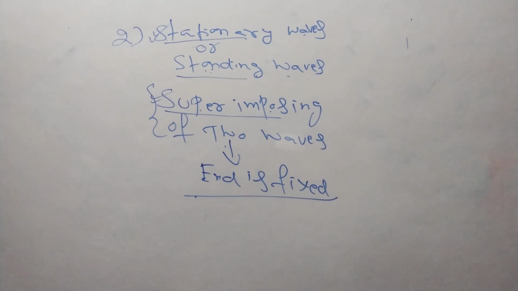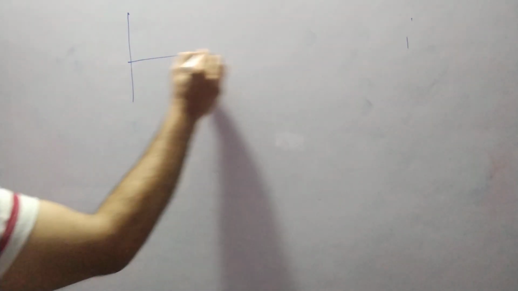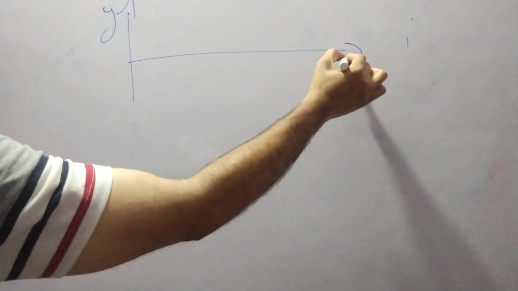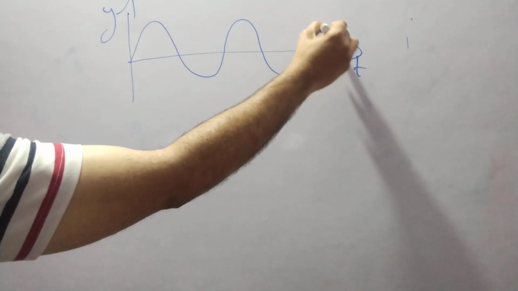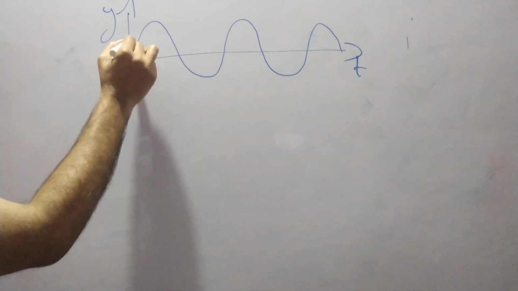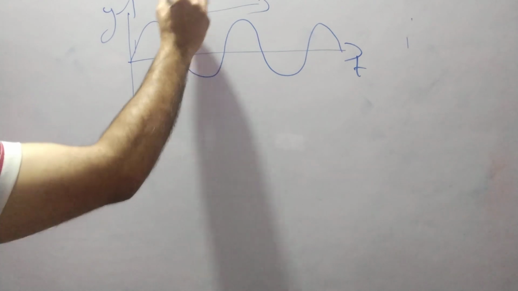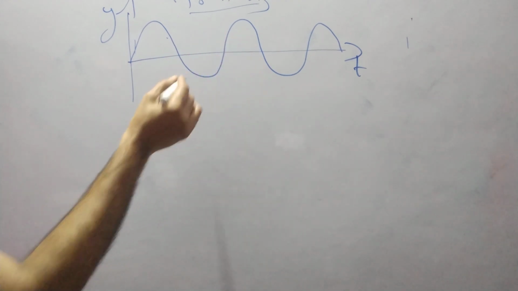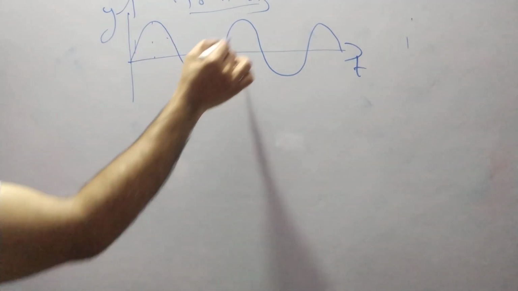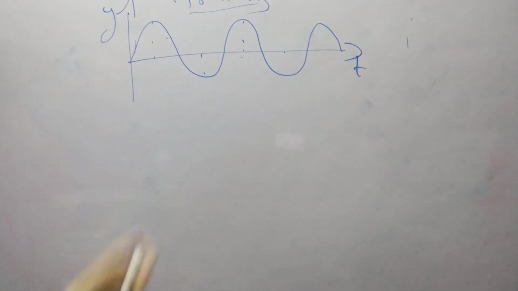Here I will show the figure. When the end is fixed, how do you get a wave? So this is the wave. This is the displacement y, this is time t. So you are getting a wave like this. What is this wave? This wave is known as a transverse wave because the vibration of particles is perpendicular to the direction of propagation. Already you know the definition. Is it a progressive wave? No, because distances are different here. If you take the same distance, then you can say it is a progressive wave also, right?